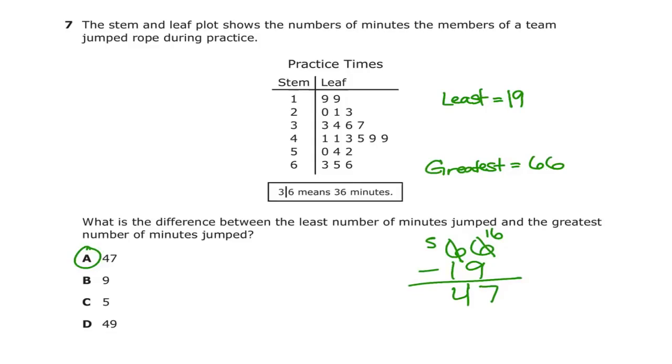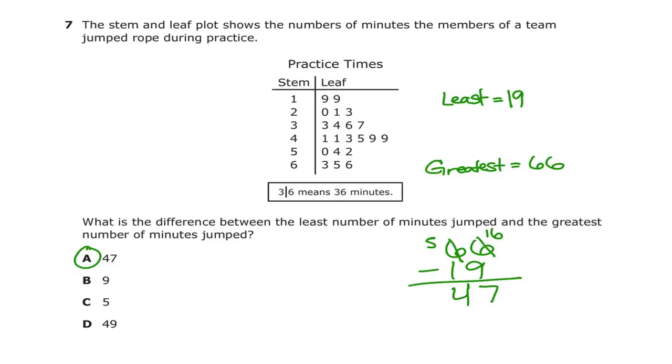So let's just do number 1. It has the 1 on the stem side, and the leaf is 9, it has 2 nines there. What that is saying is, it has 19 twice. The stem is the first number, your tens place number, and the leaf is your ones place number. And depending on how many times it repeats on the leaf side is how many different numbers it is. So for stem 1 and stem 2, if you were to write this out in order, you would write 19, 19, 20, 21, 23. That's how stem and leaf plots work.